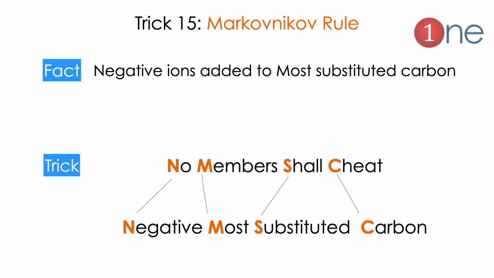Next tip will be Markovnikov rule. Markovnikov rule is a very important reaction in chemistry. Everybody should know what Markovnikov rule is: the negative ion is added to the most substituted carbon. People are often confused with Markovnikov and anti-Markovnikov rules. From this trick you can easily remember Markovnikov rule. The phrase will be "No member shall cheat". It's normally for exams. So N stands for negative, M stands for most, S stands for substituted, C stands for carbon. So easy, zero confusion here.